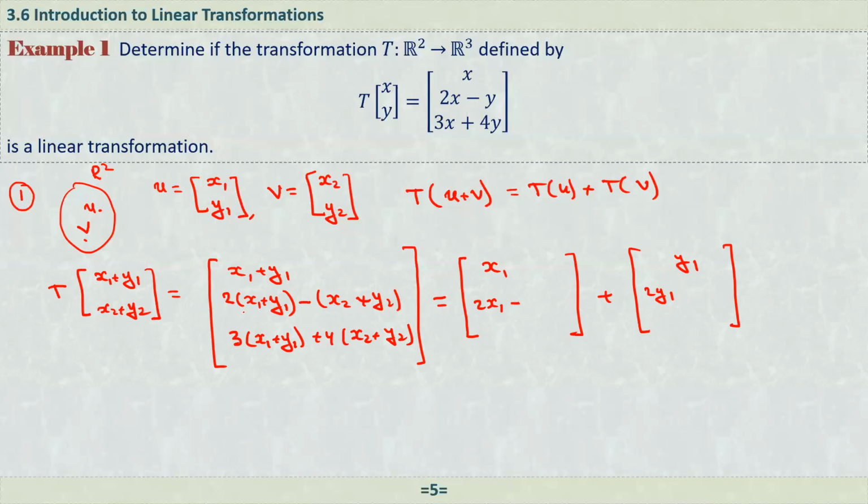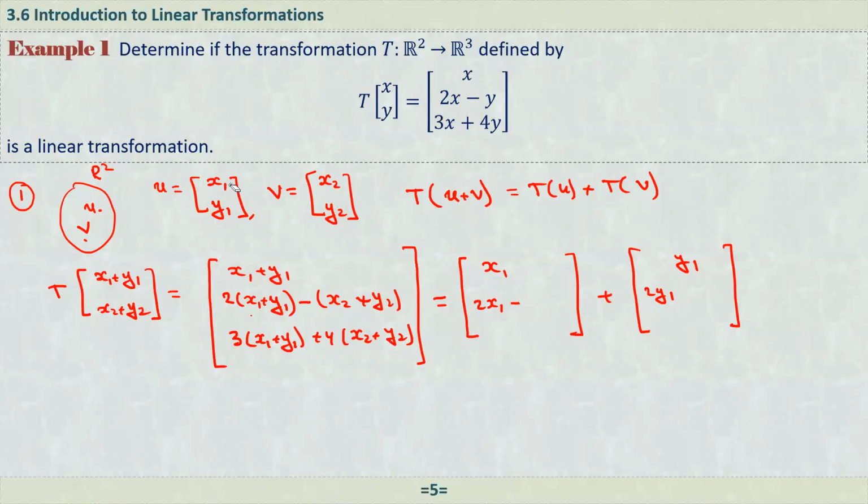Here we have x1 plus y1. So 2 times x1, 2 times the first component. Okay, I made a mistake here. This one is x1, y1, and here x2, y2.